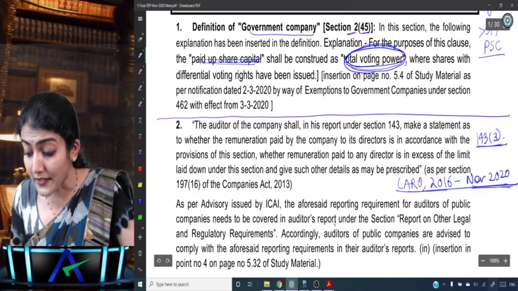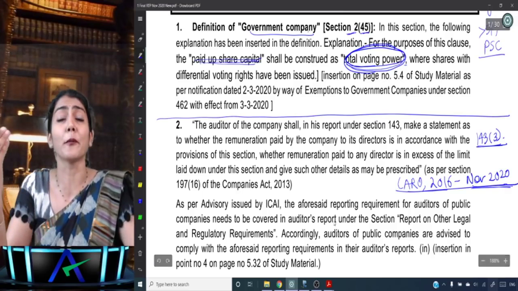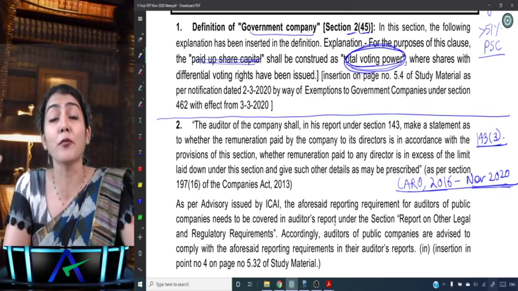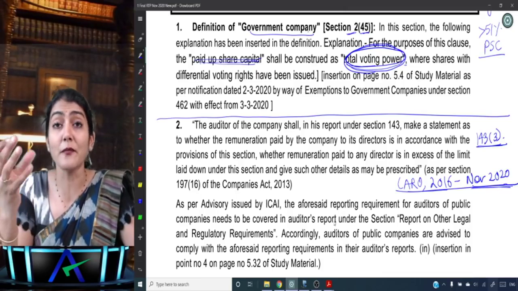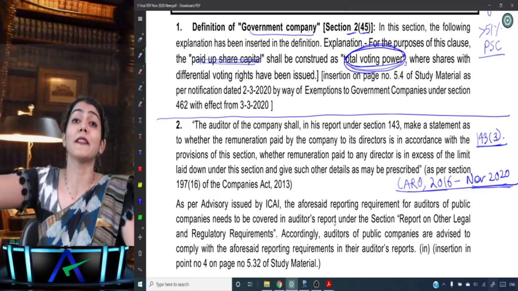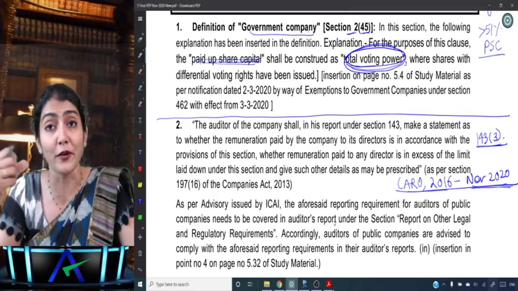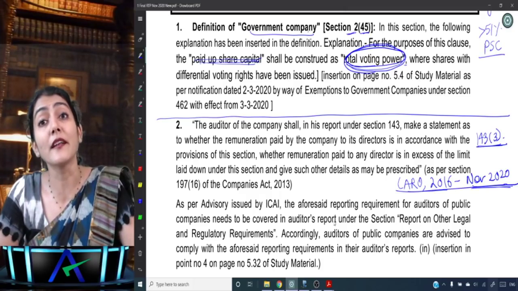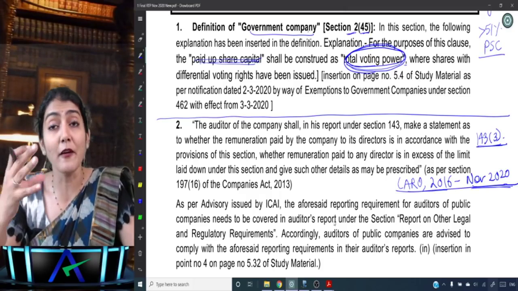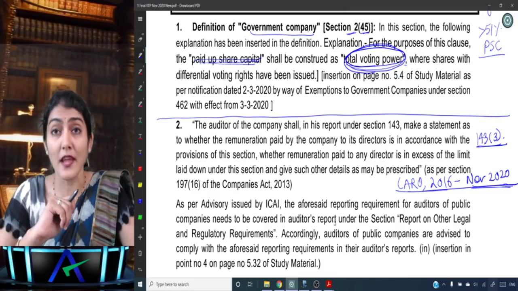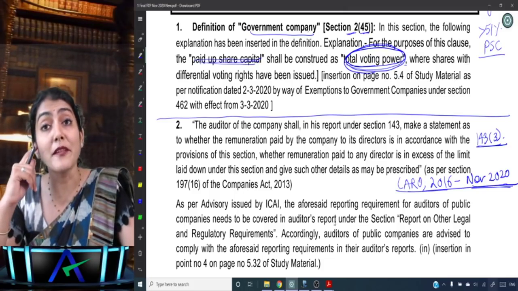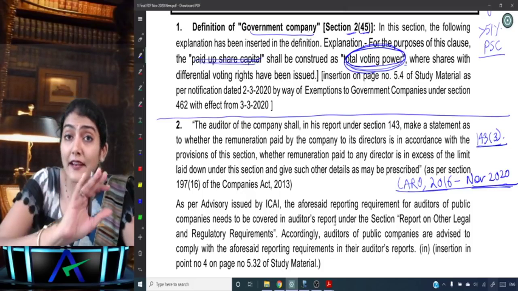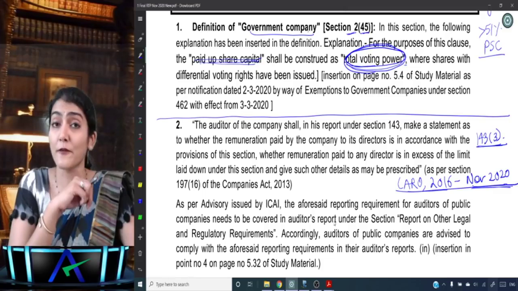And then 143(3) and the 10 points of reporting: whether we have obtained the information and explanations, proper books of account, whether the branches audited by the branch auditor, his report has been forwarded to the company auditor, whether the balance sheet and profit and loss account are in agreement with the books of account, whether financial statements comply with the AS, any observations or comments which have an adverse effect on the functioning of the company, whether any directors are disqualified under 164(2).